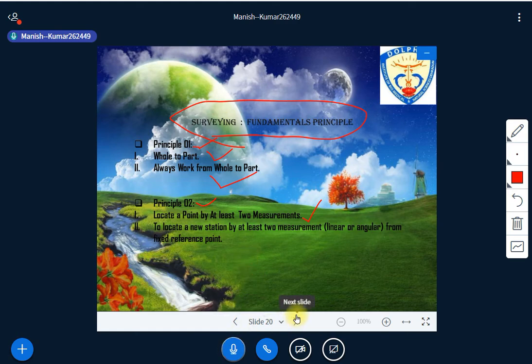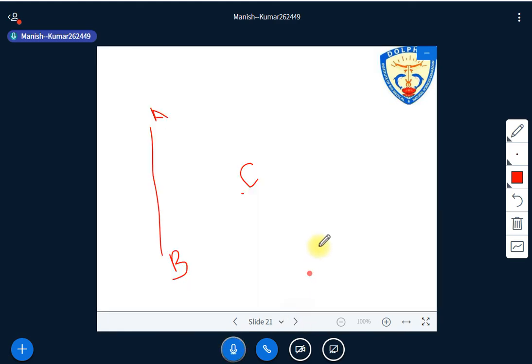So how can we apply the principle here? First, look here: we have two reference points A and B, and we have to locate the point C there. Before starting the location, there is some simple work that has to be done first.